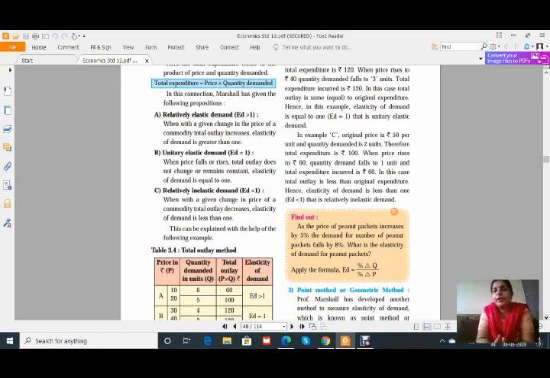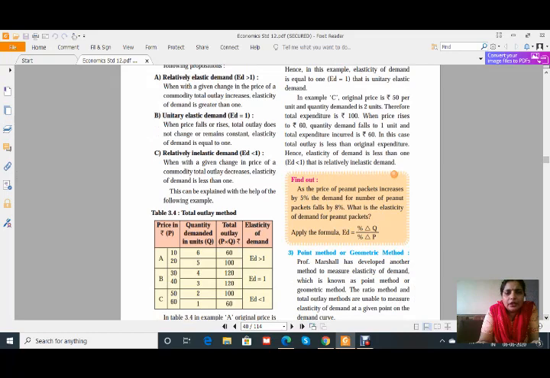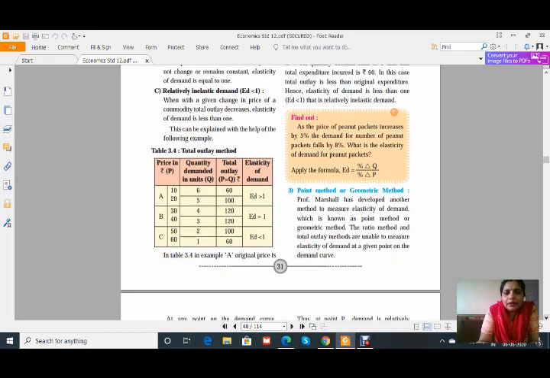Just now I explained to you that there is so much reduction in price, but the quantity demanded changes less as compared to the change in price, and therefore ED is less than 1, or it is a relatively inelastic demand. Okay. The total outlay method has been explained by this table.